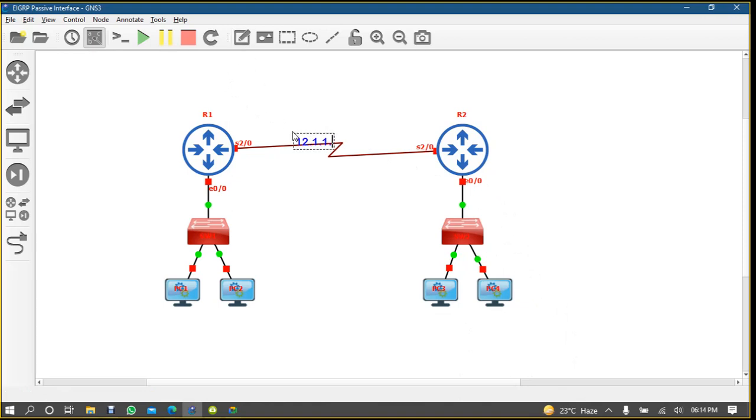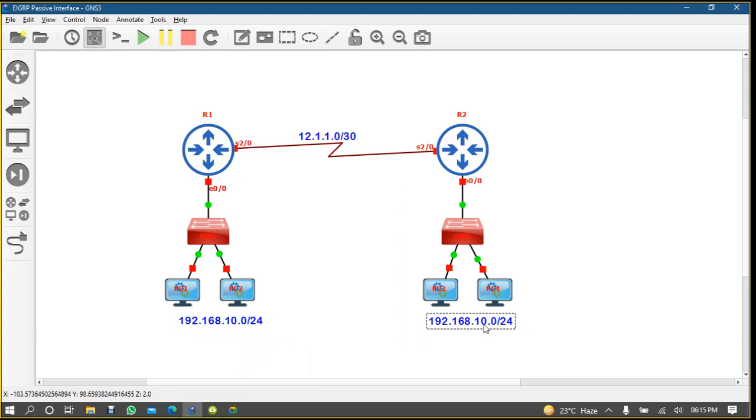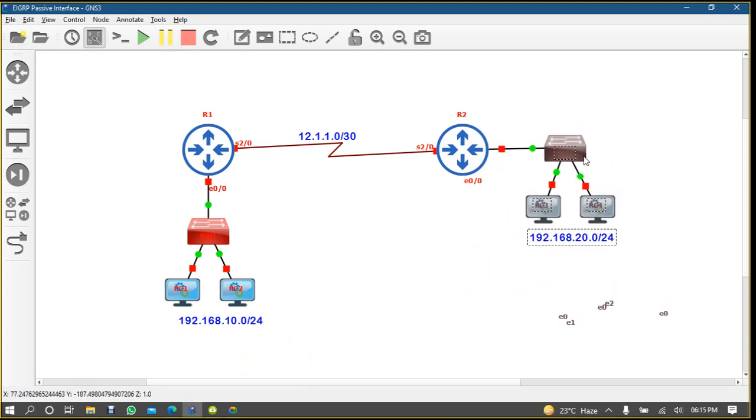Yes. 12.1.1.0/30. Let's use 30 here. And here we can use some kind of network 192.168.10.0/24. And here we can use 20.0/24. Okay, and this will be better.